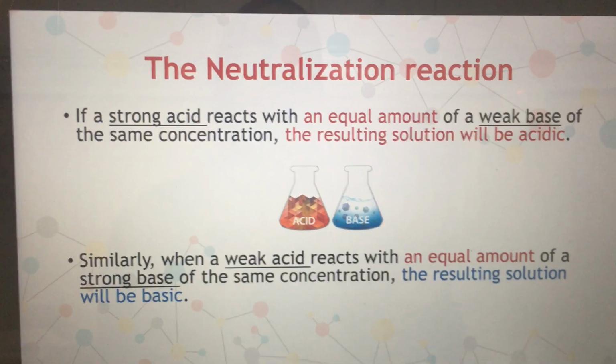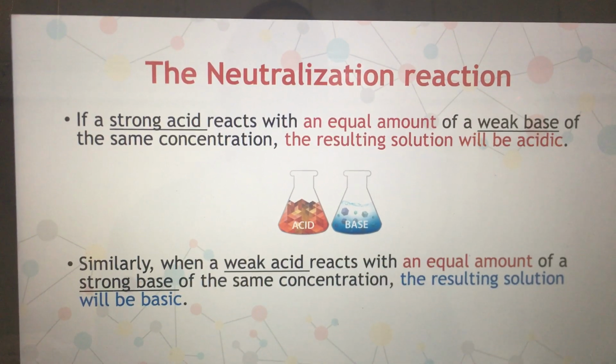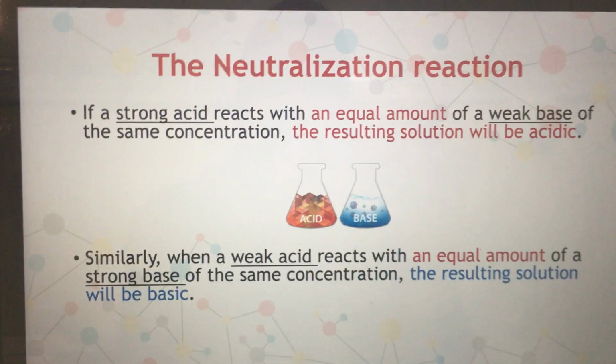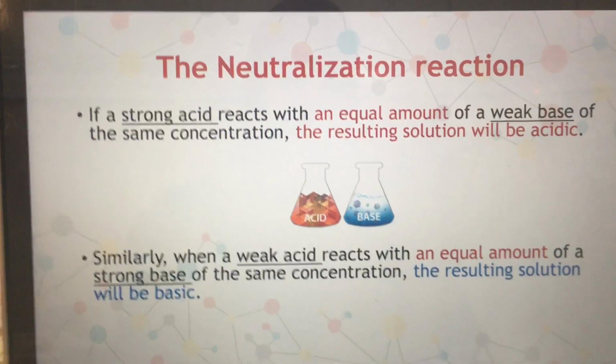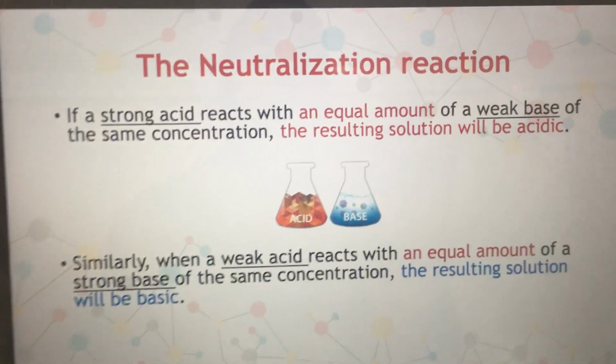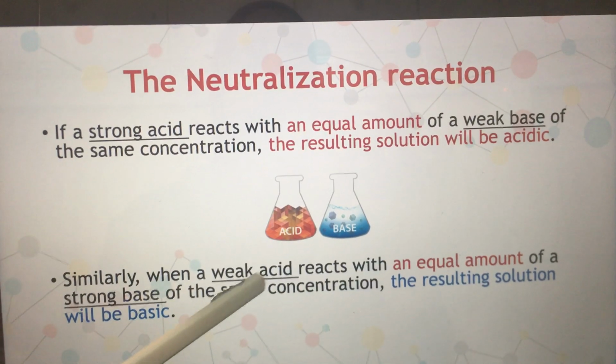The opposite happens when a weak acid reacts with an equal amount of a strong base of the same concentration. So weak acid and strong base means a little hydronium ion in solution, because weak acids do not ionize completely.